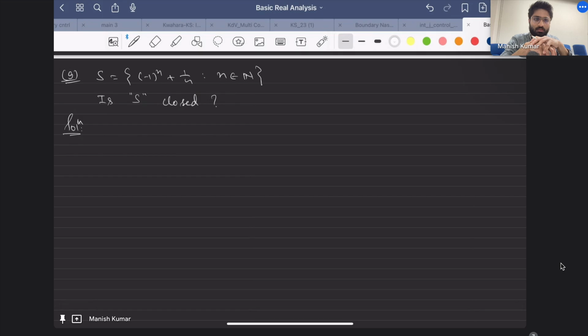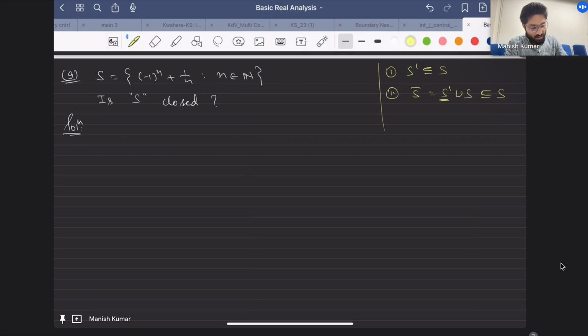Exactly. So if you take the set of limit points, this is how we denote the set of limit points, this should be contained in the set S. In other words, this is one definition. The other definition could be that the closure, S prime union S, equals S. Once you know S prime is contained in S, this is obviously contained in S, and the other way is obvious because S is a subset of this. So this is another way of saying the same statement.